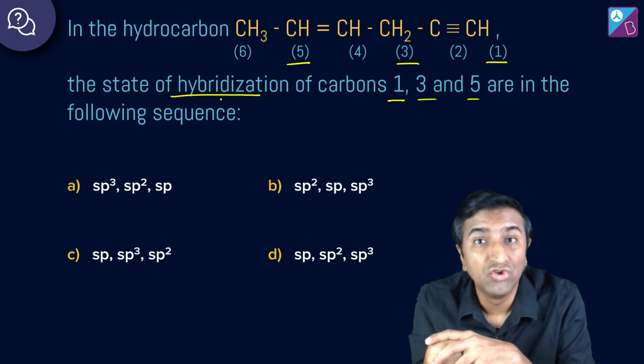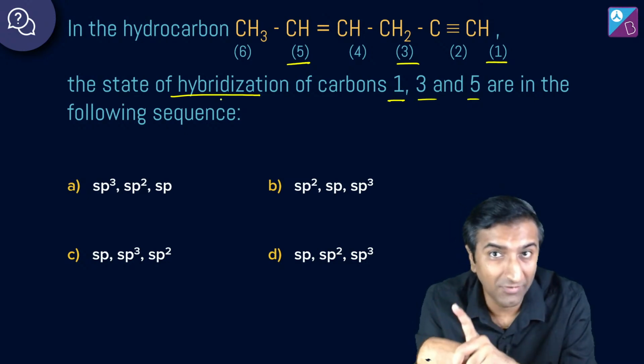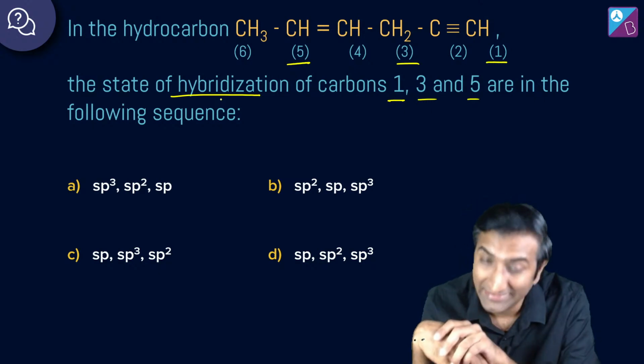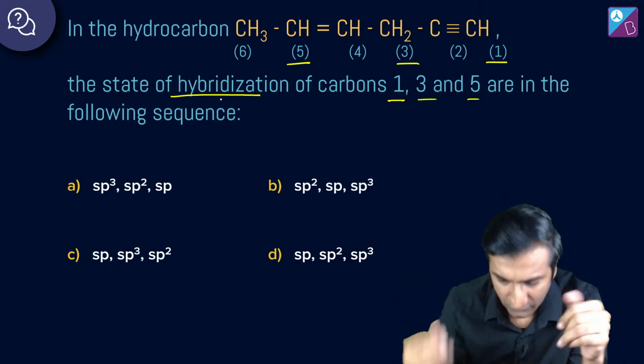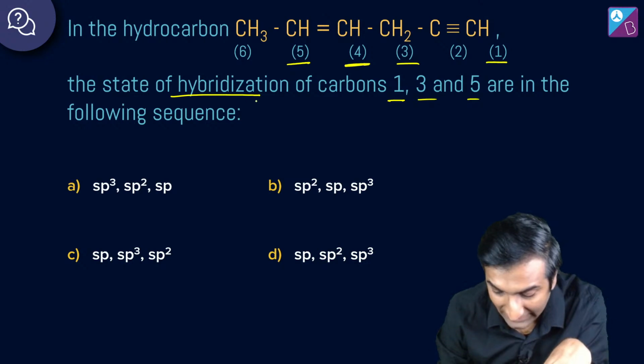Hybridization, remember, you just have to count all the sigma bonds being formed by the carbon in question. ठीक है? So I'll give you a hint. Let's talk about 4. I will not talk about 1, 3 and 5, because 1, 3, 5 तो आपको बताना है मुझे. 4 में क्या है?